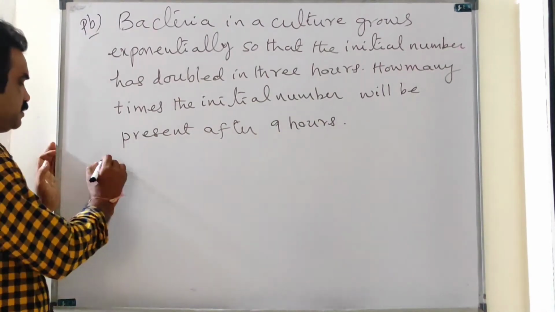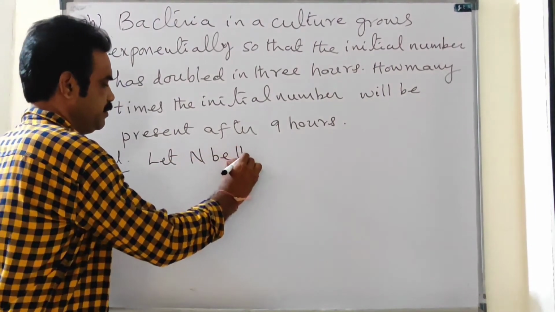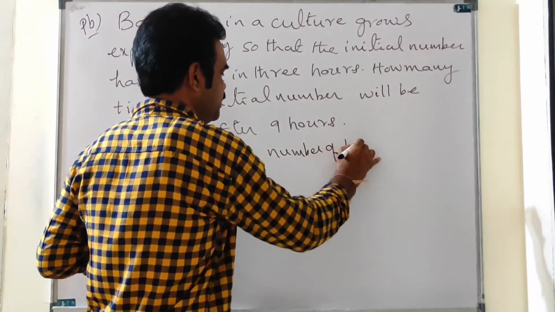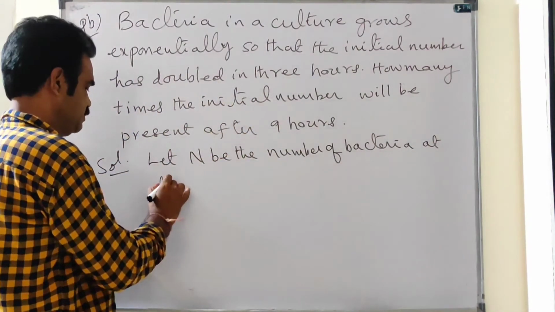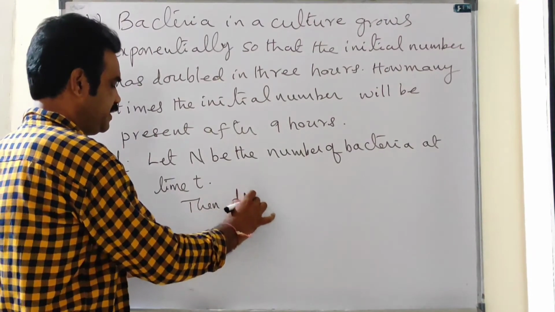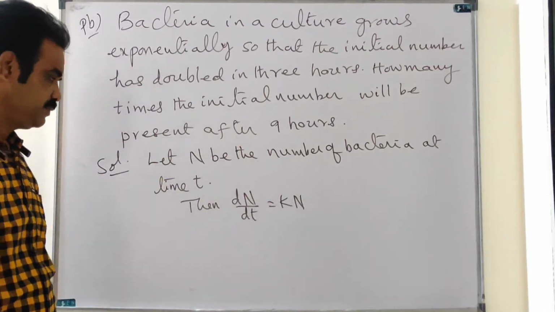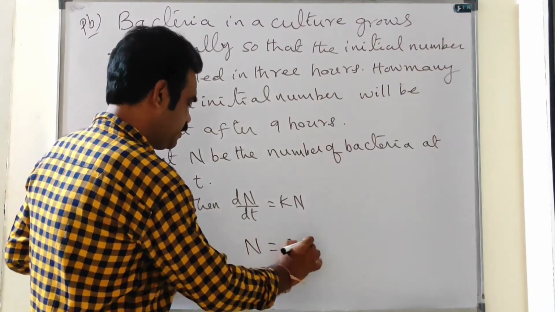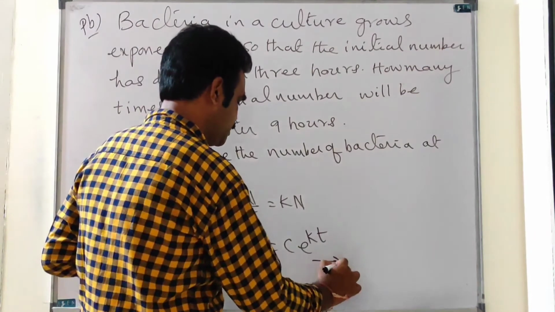Okay, see the solution. Let n be the number of bacteria at time t. Then dn by dt is equal to kn. From this we get n equal to c e power kt. Already you know this. So let it be equation 1.